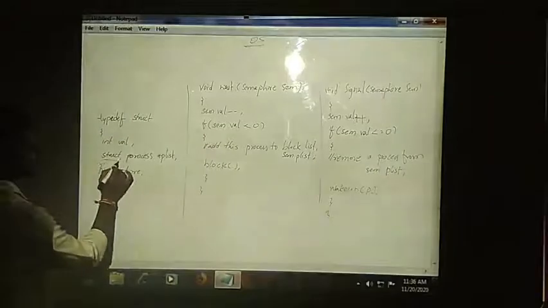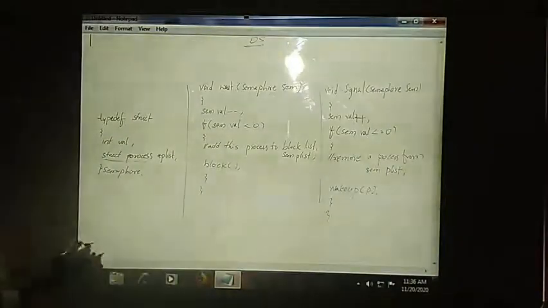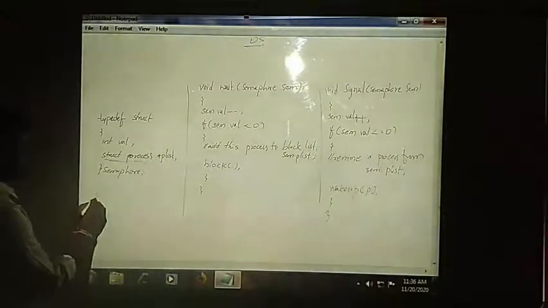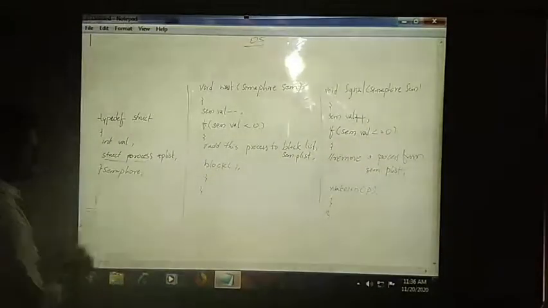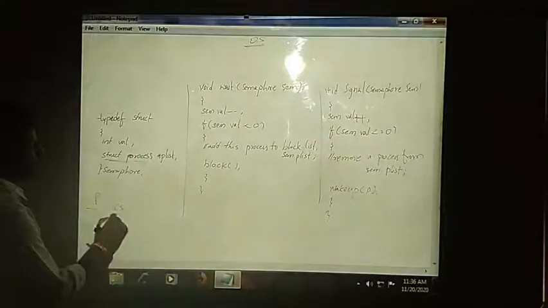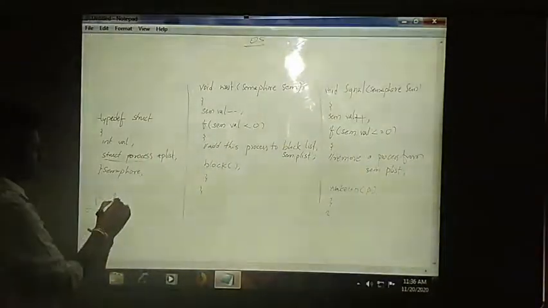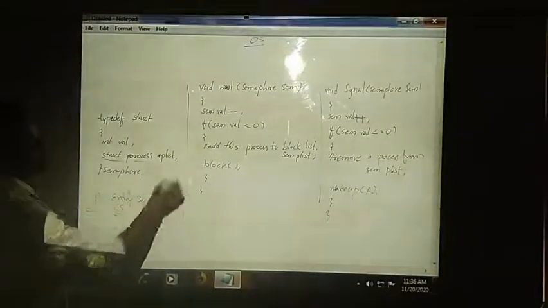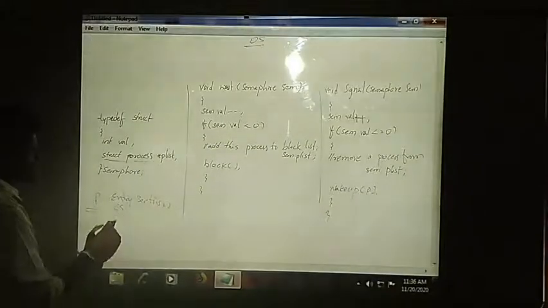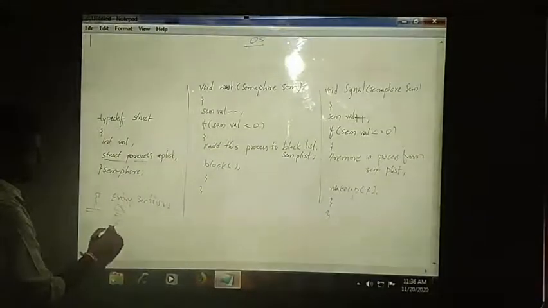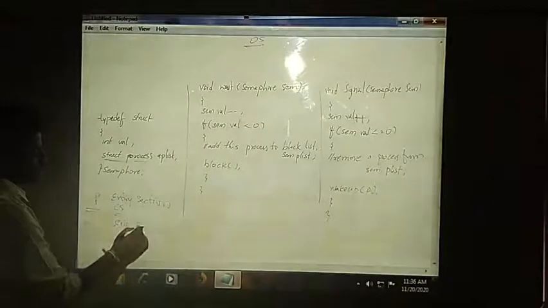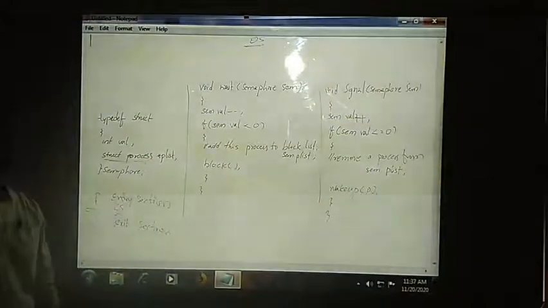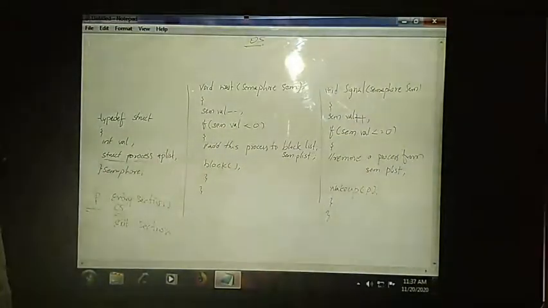Here the structure will hold the processes which are blocked. Whenever a process P1 wants to enter its critical section, it needs to execute its entry section. In the entry section, what are we writing? We are writing the wait function. After the completion of the critical section we will execute the exit section, and in place of the exit section we are writing the signal function.